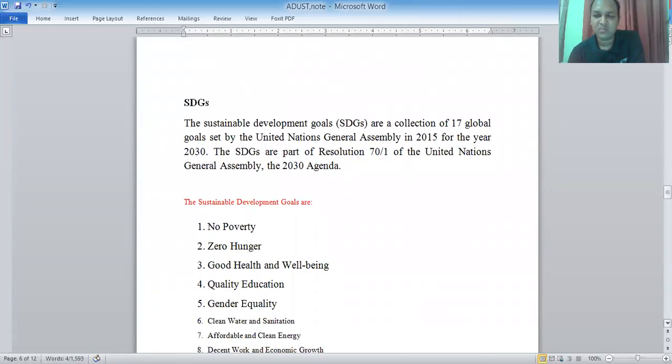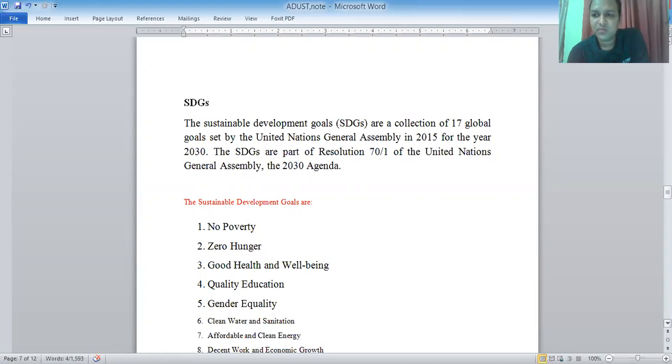SDGs is the most burning issue in the recent world. SDGs: here S means sustainable, D means development, G means goal. Here there are 17 goals. That's why SDGs, Sustainable Development Goals. The Sustainable Development Goals are a collection of 17 global goals set by the United Nations General Assembly in 2015 for the year 2030. The SDGs are part of resolution 70/1 of the United Nations General Assembly.